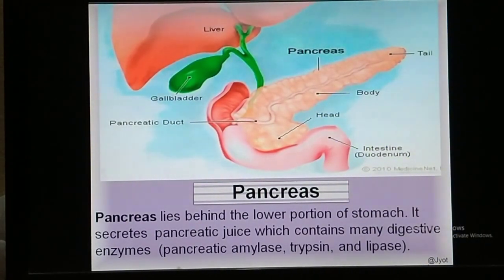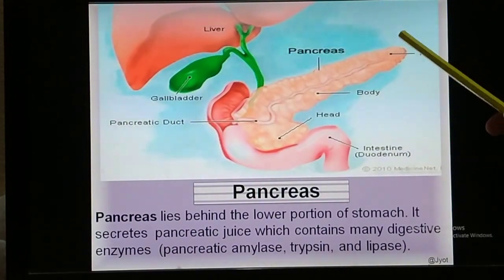Actually this pancreas not only secretes the pancreatic juice which contains enzymes, it also secretes hormones, that is insulin and glucagon, which regulate the blood sugar level. That is not the point of our discussion.